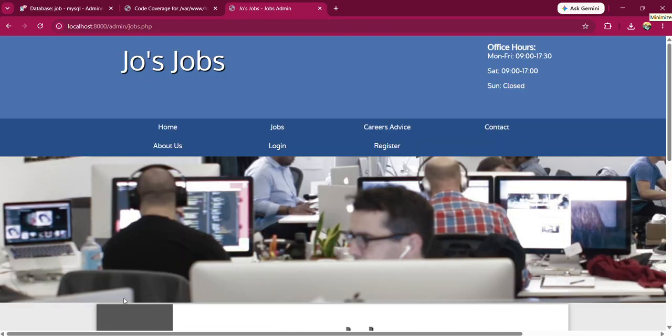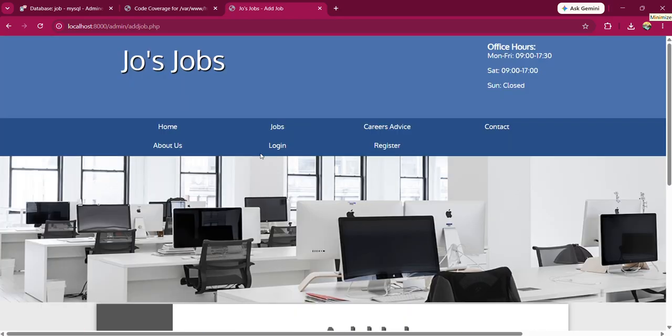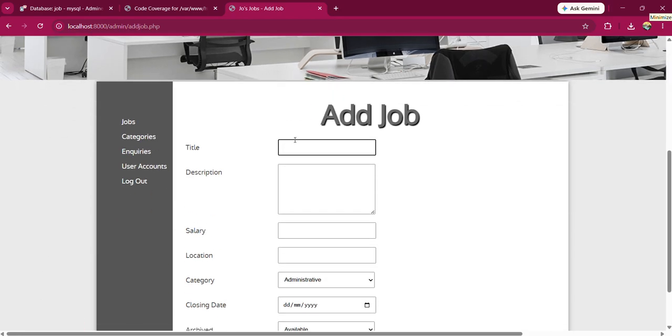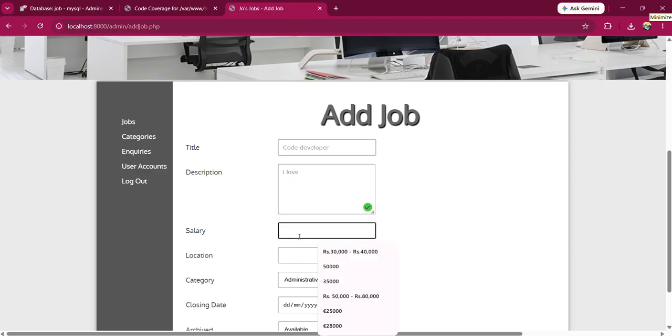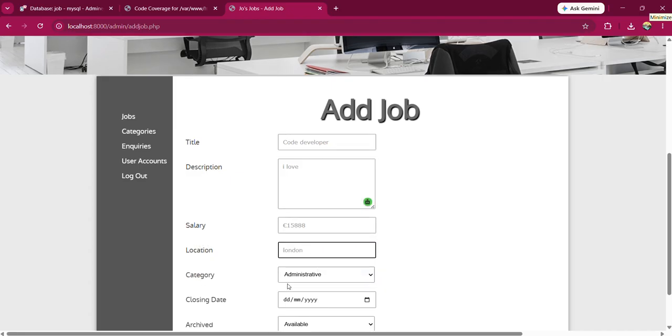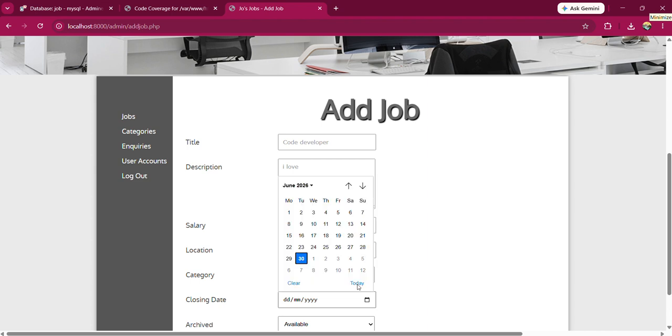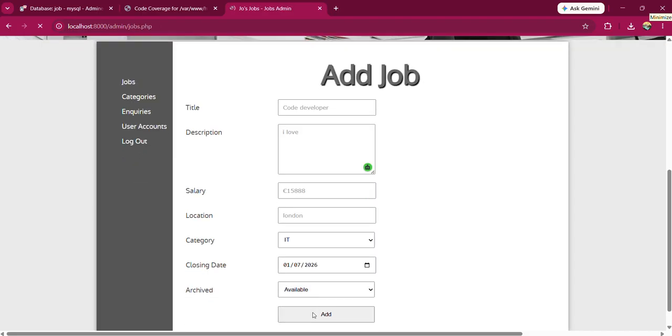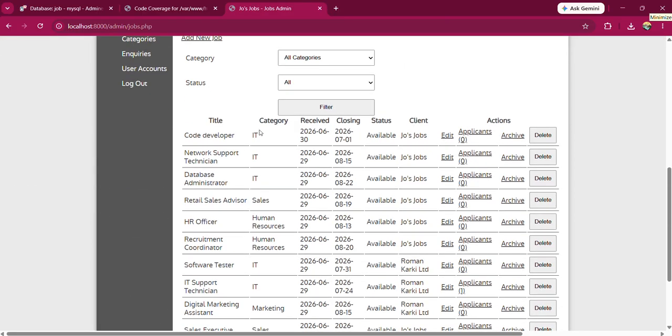And you can add jobs from here as well. Let's add an IT code developer job. Salary, just a value, location, just London. After adding, you can clearly see the code developer job in the IT sector.